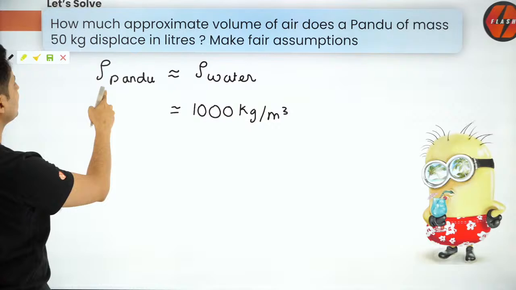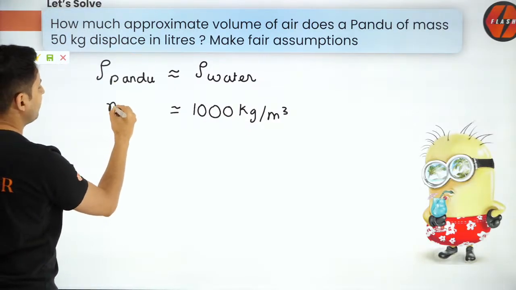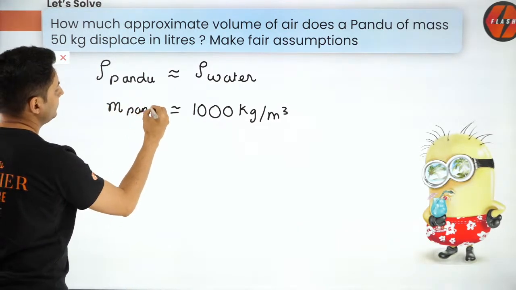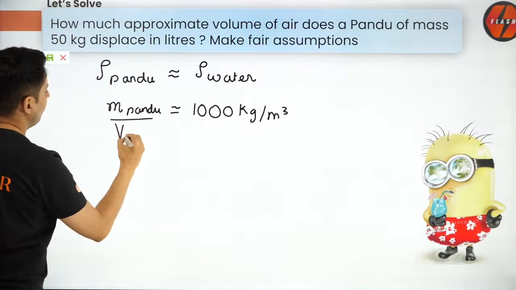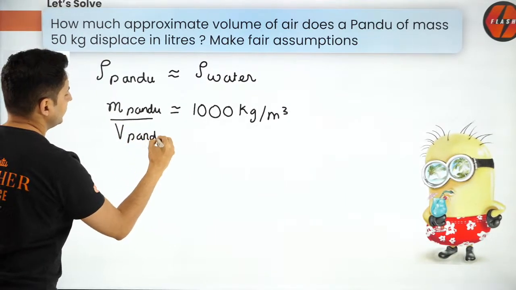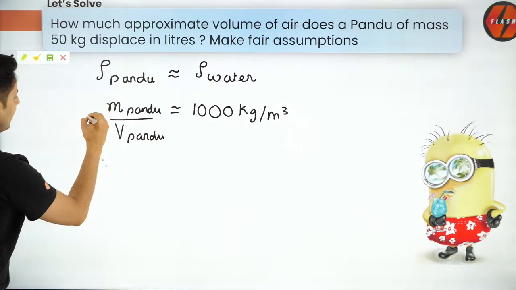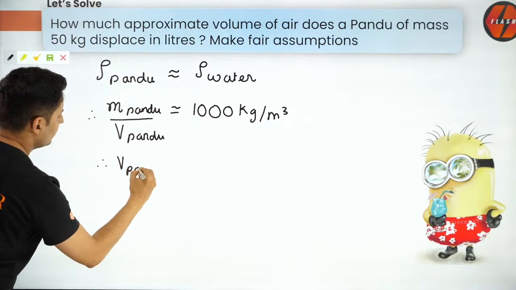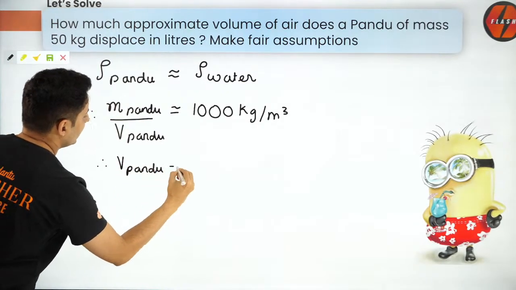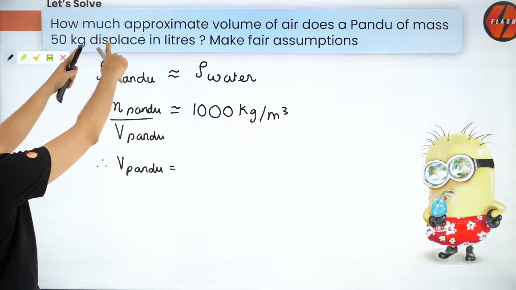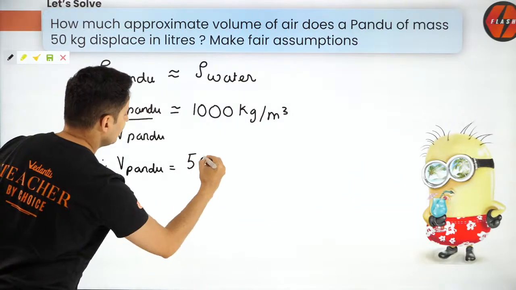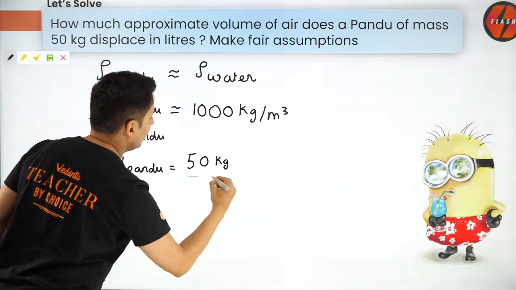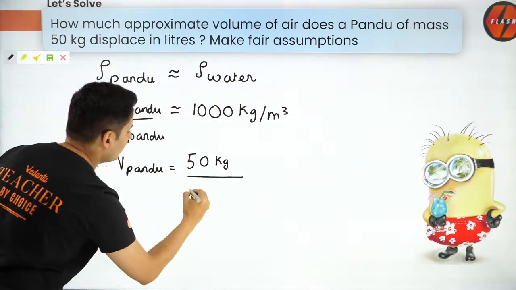But what is density? Density is nothing but mass of pandu divided by volume of pandu. So therefore, can I not say that the volume of pandu is mass of pandu, how much is it? 50 kg pandu we have, divided by that density, which will come down here.